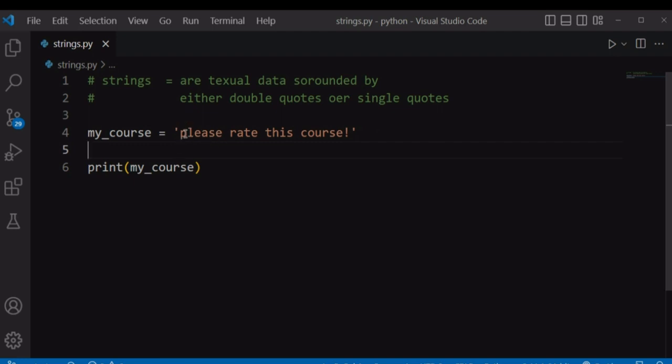Let's say, for example, we want to get P, which is the first character in our string, starting from index 0. If we specify that, of course, we are going to use our variable because our string is stored within this variable, my course.